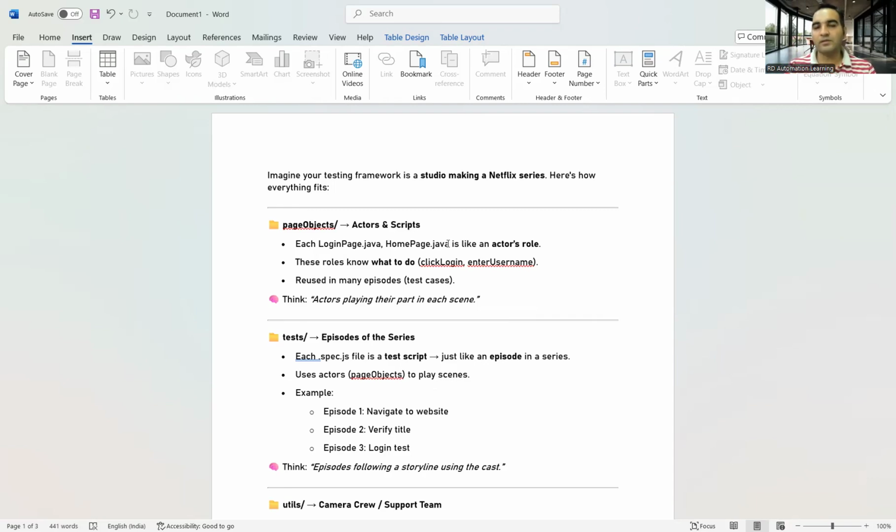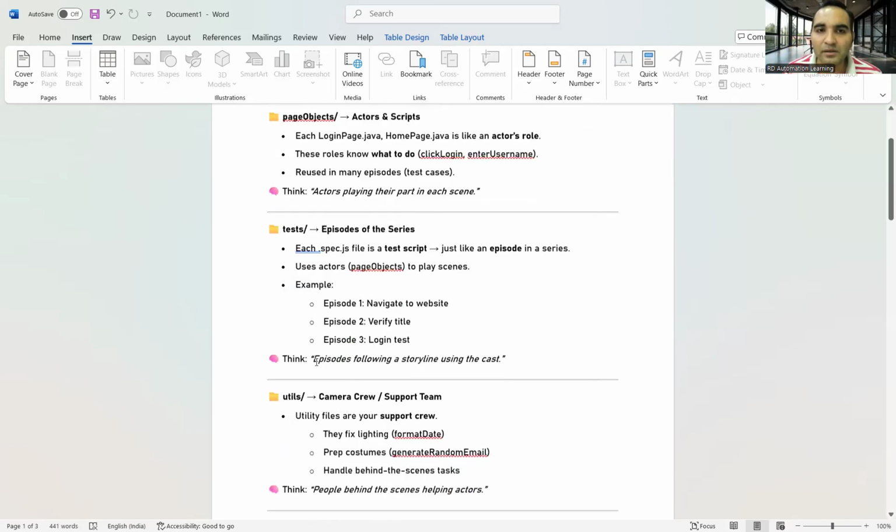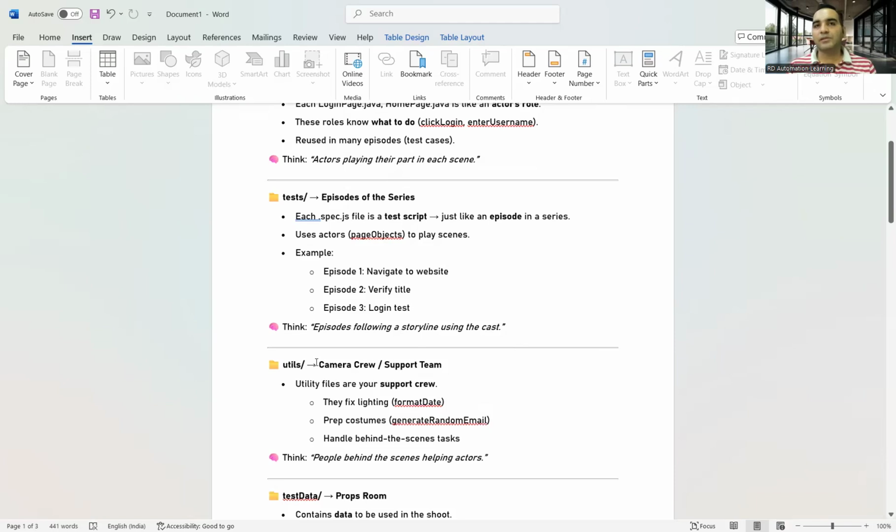In one scene they might be doing comedy, in one scene some emotional role, in one scene they might be dancing. So actors and their scripts. What are tests? Tests are nothing but the episodes of the series. Every series has 8 episodes, 10 episodes, 12 episodes, depending on the OTT platform. So each spec.js file is a test script, just like an episode in a series.